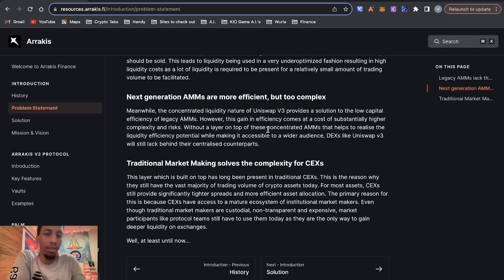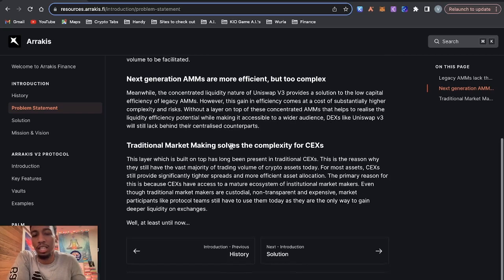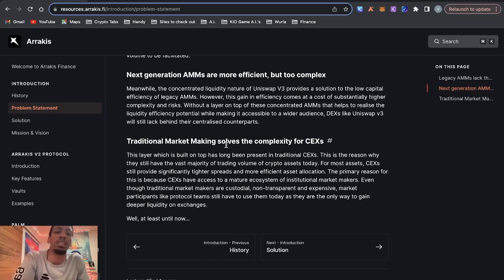Without the layer on top of these concentrated AMMs that helps to realize the liquidity efficiency potential while making it accessible to a wider audience, DEXs like Uni v3 will still lag behind their centralized counterparts. Then it says traditional market making solves the complexity for centralized exchanges. It says this layer, which is built on top, has long been present in traditional CEXs. This is the reason why they still have the vast majority of trading volume of crypto assets today. For most assets, CEXs still provide significantly tighter spreads and more efficient asset allocation. The primary reason for this is because CEXs have access to a mature ecosystem of institutional market makers.